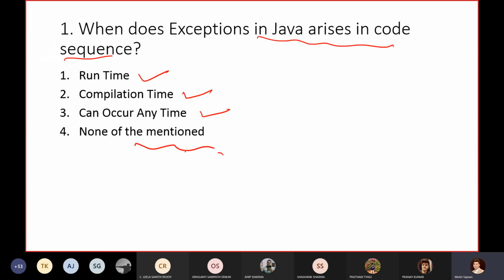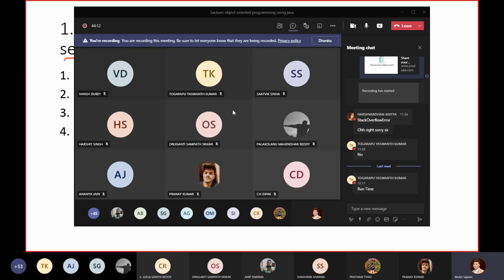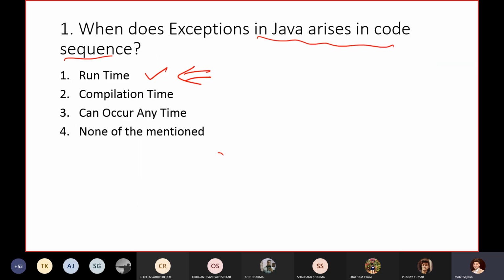Yes. Sir, runtime. So exceptions will come during runtime. I got one answer, that is runtime. What about others? You can post your answer in the chat box. Please participate in this activity so that you will learn a lot of things. That is why I have added this kind of MCQ quiz. Yes, anyone other than one answer? Is there anyone getting some other answer? I got one answer from Yashwant, that it will be runtime. Runtime is the correct answer. What about others?